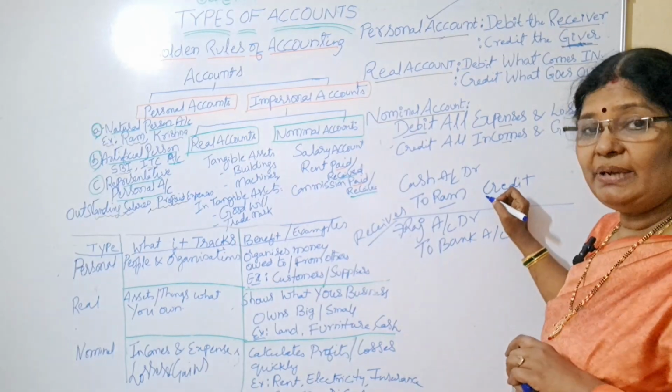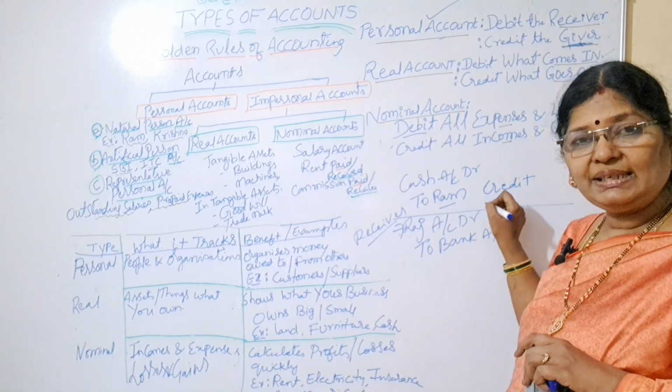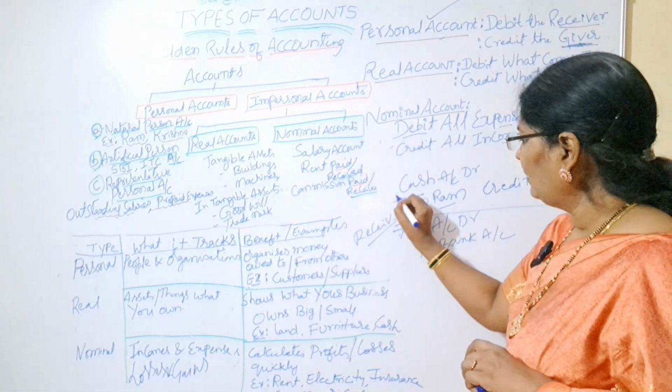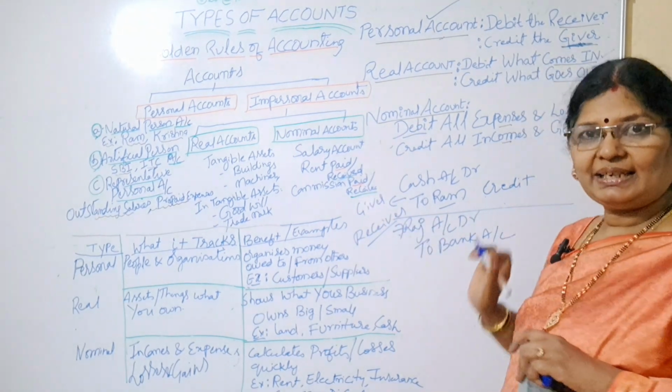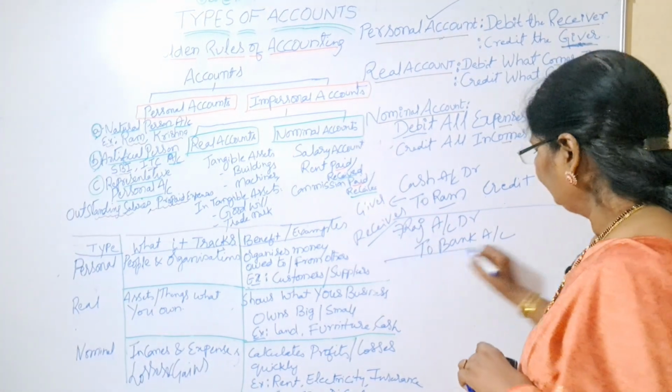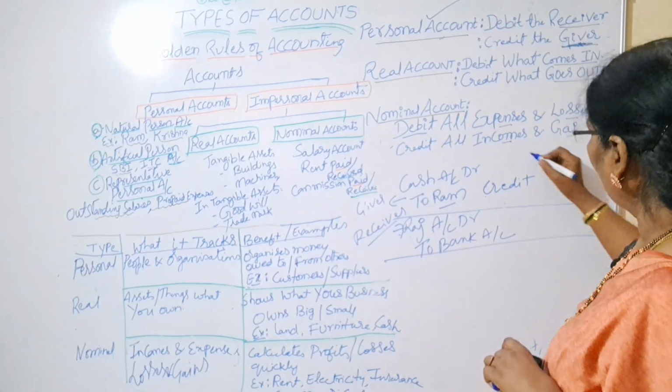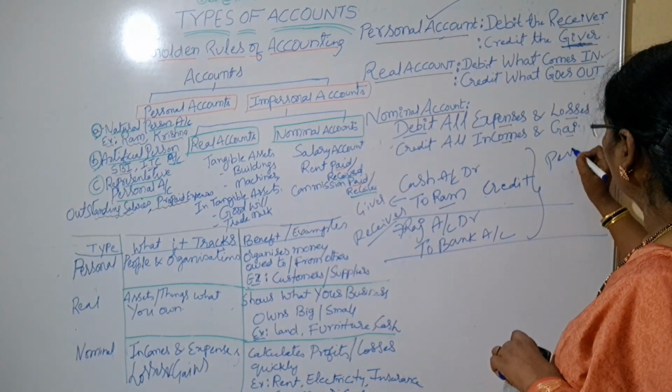And here Ram is the giver. Who is giving us cash? Ram. That is why we are writing Ram in the credit place. Is it clear? Okay. Next. So this is about what? Personal account.